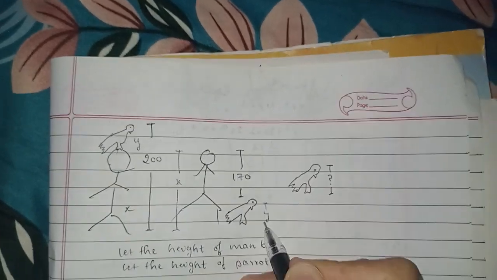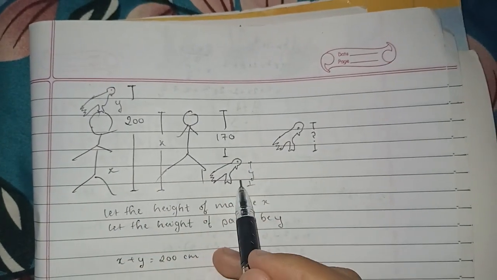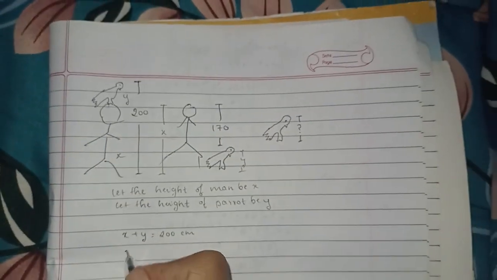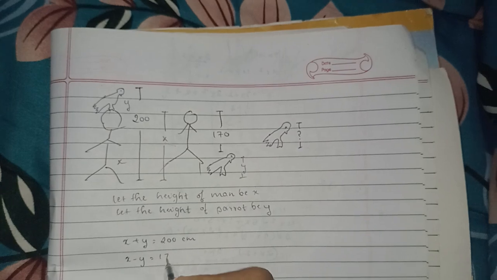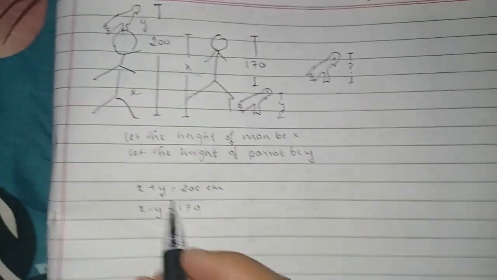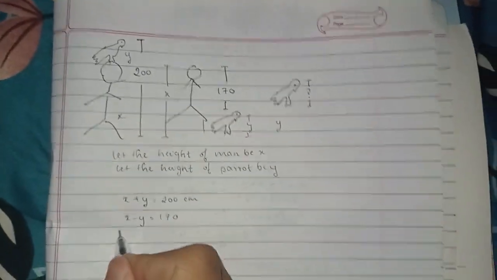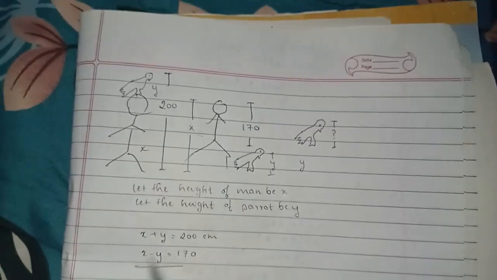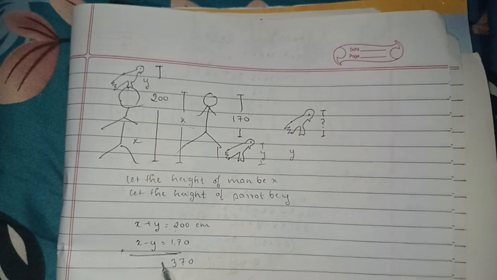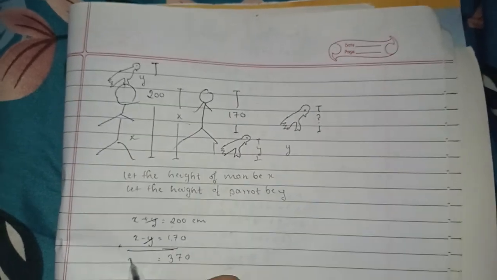And the total height is x and this is y. So you can see that y is being subtracted from x, which will give a total of 170. So x minus y is equal to 170. So now let's try to solve it for the value of y. If we just add these two equations, we will get 370 equals 2x.